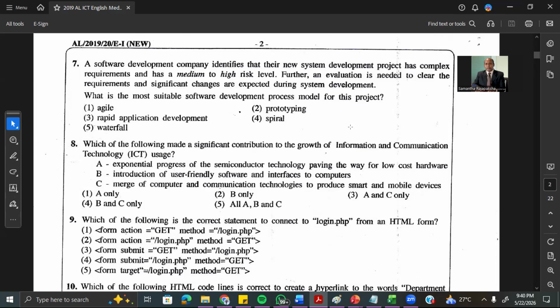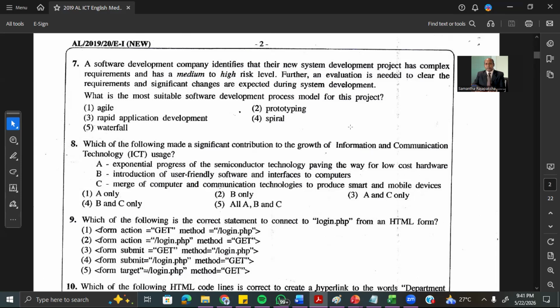Then the other one is the rapid application development model. Remember, that can be used when we want to develop the project very fast, very quickly. Let's say there's a project which takes about 1 year to complete. But the customer comes and tells you he wants the project within 3 months. But actually, based on the available resources, we can complete the project within 1 year. But the customer comes and says, no, I want to have this project within 3 months.